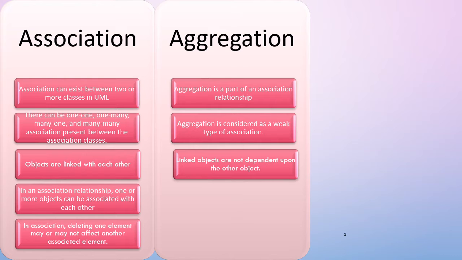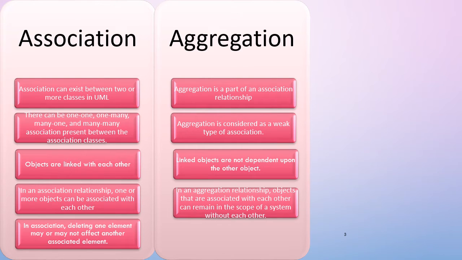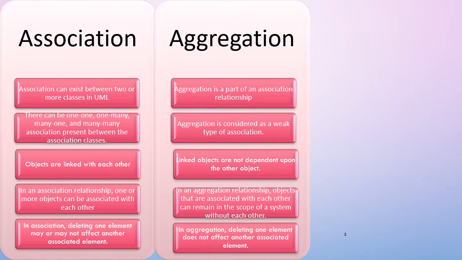Linked objects do not depend upon other element or other object of the class. Means both the classes are independent classes and they are connected with aggregation line. In an aggregation relationship, objects that are associated with each other can remain in the scope of the system without each other. Means they are not directly having a relationship between that respective object. They are within the system and there is no reflection about corresponding elements.